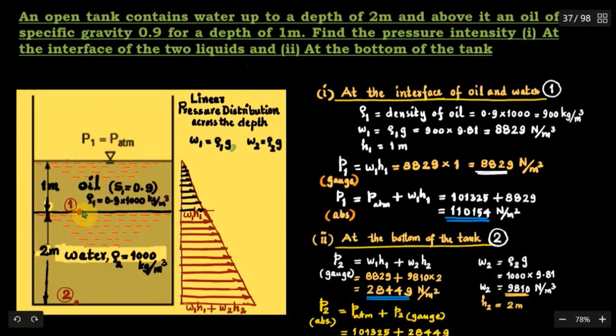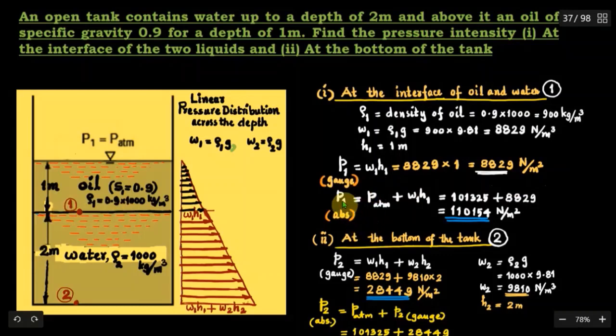So at that level, the pressure intensity P1, the gauge pressure, is W1 H1. So that is 8829, that is W1 in Newton per cubic meter, specific weight of oil, multiplied by H1, which is 1 meter, the height of oil column. So we will get 8829 Newton per meter square or Pascal. That is the gauge pressure at the interface level 1.